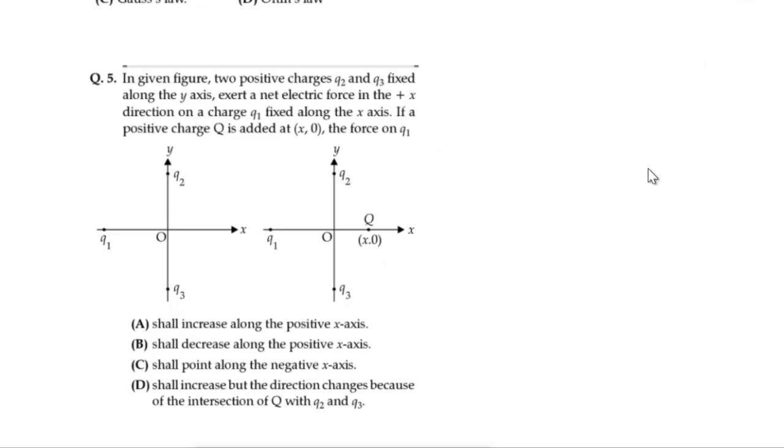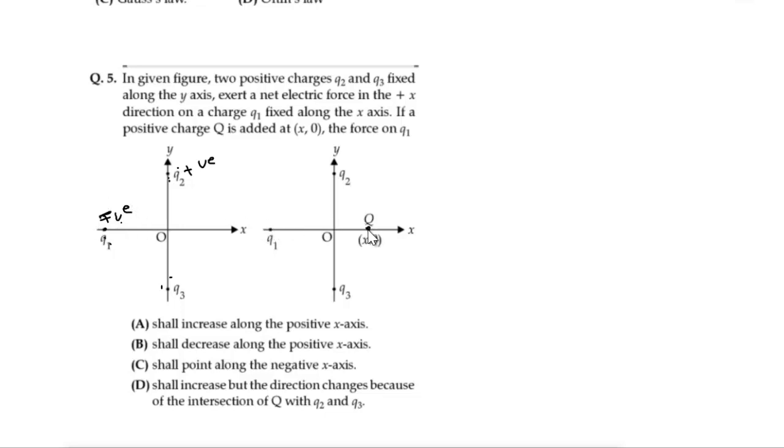Here Q1 and Q2 are on the plus x direction, and Q2 and Q3 are over here. If we keep another charge Q1 over here, there should be an attractive force between them. Q2 and Q3 are positive charges, so what will Q1 be? Q1 will be negative. I am keeping the Q1 charge here in the positive direction, so it should have an attractive force between them. So it is a negative charge.